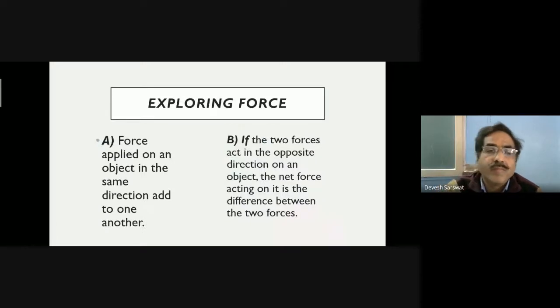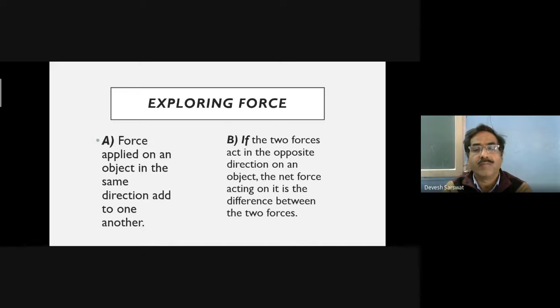Exploring force. A. Forces applied on an object in the same direction add to one another. B. If the two forces act in opposite directions on an object, the net force acting on it is the difference between the two forces.